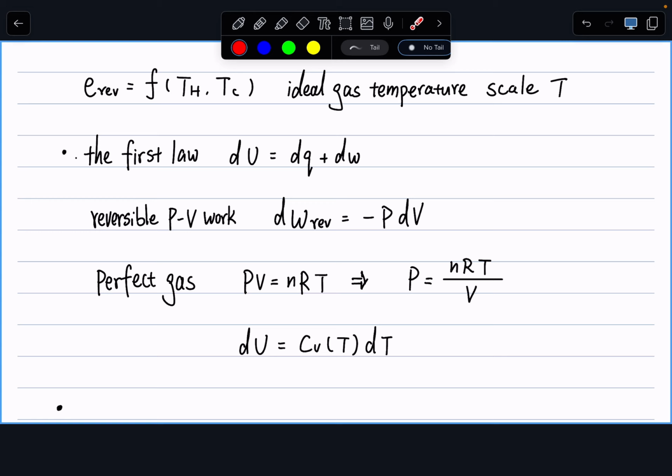This is just moving terms. And then plug this one back into our original equation. We have the efficiency of the reversible engine equals 1 minus TC over TH.